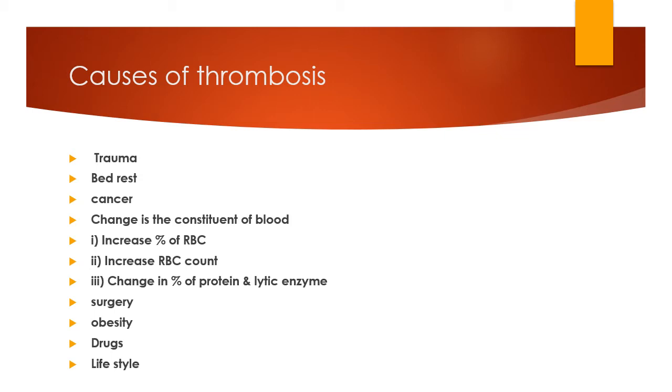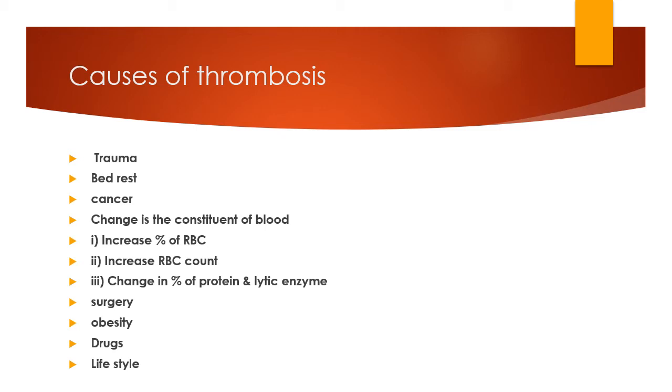The initiation of thrombosis is due to the clumping of platelets. We studied the process of formation of thrombosis, in which the initial cause is the platelets, and platelets clump together. If the percentage of platelets is increased, the clotting factors are also increased. So it is one of the causes.